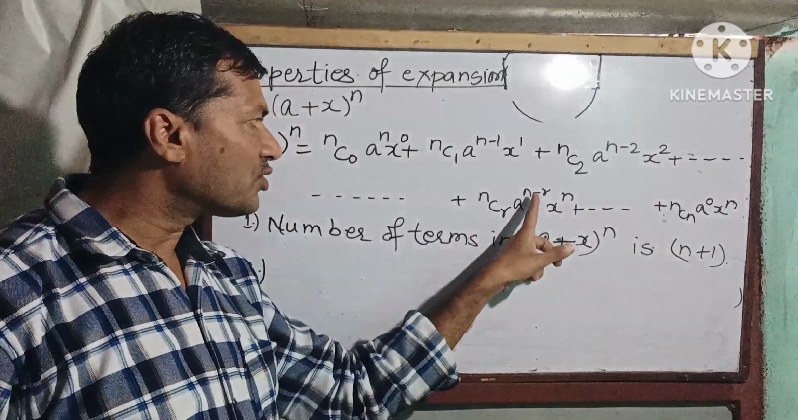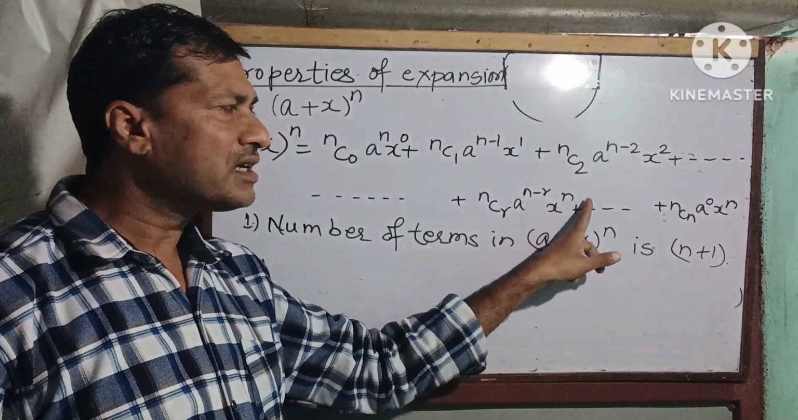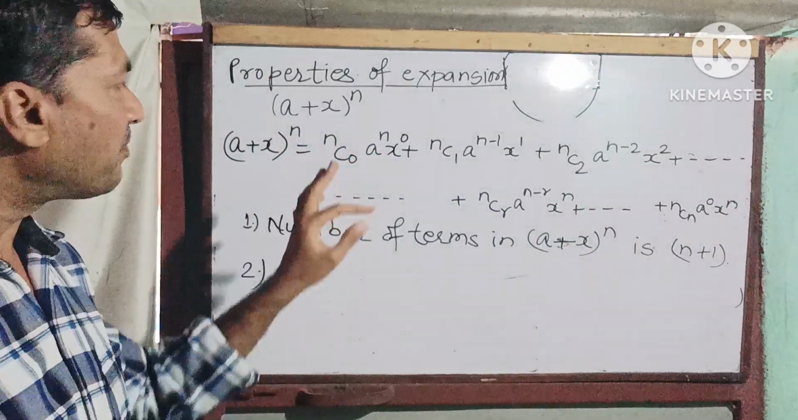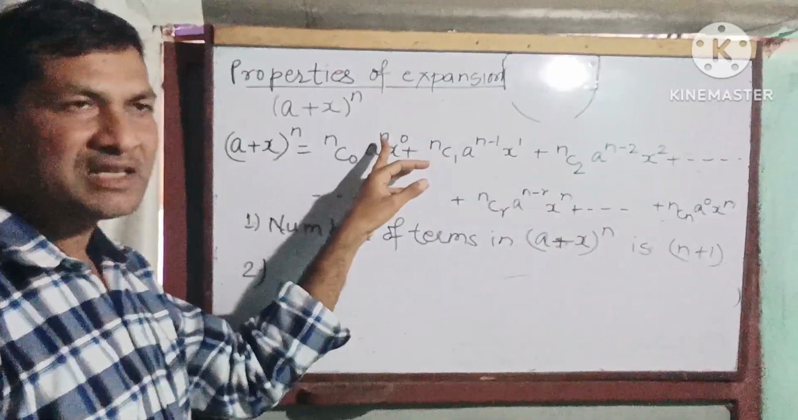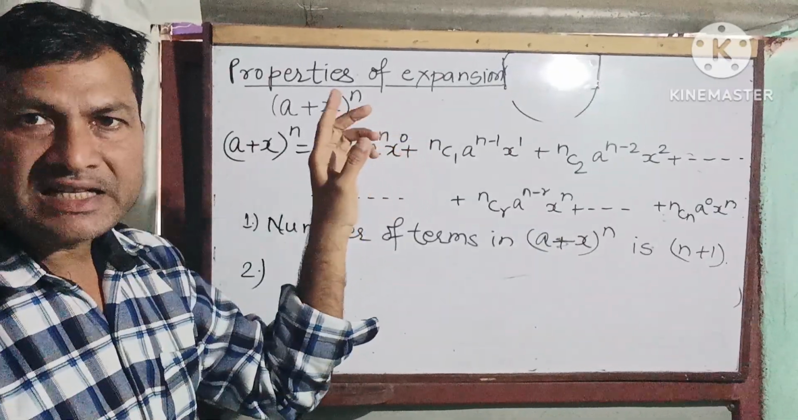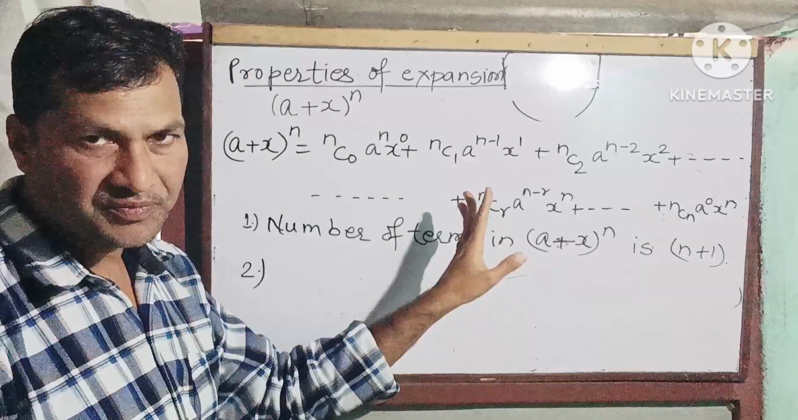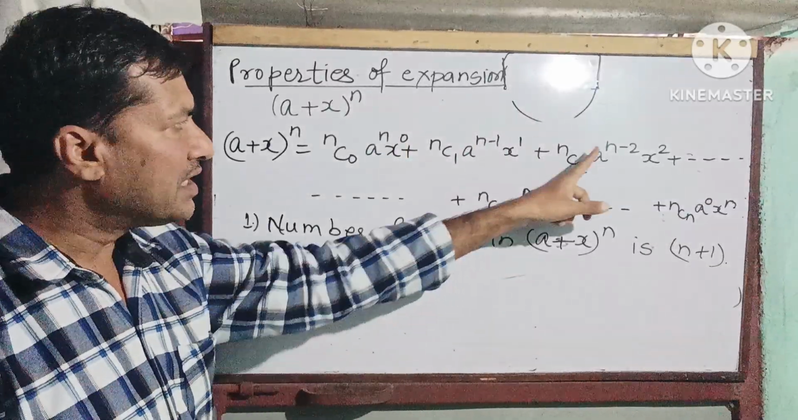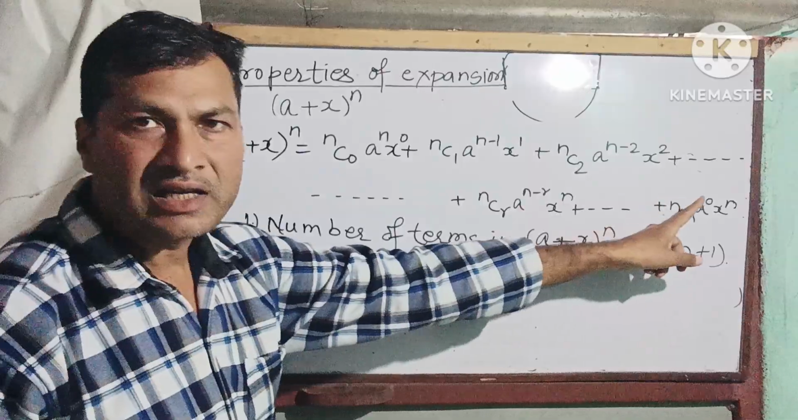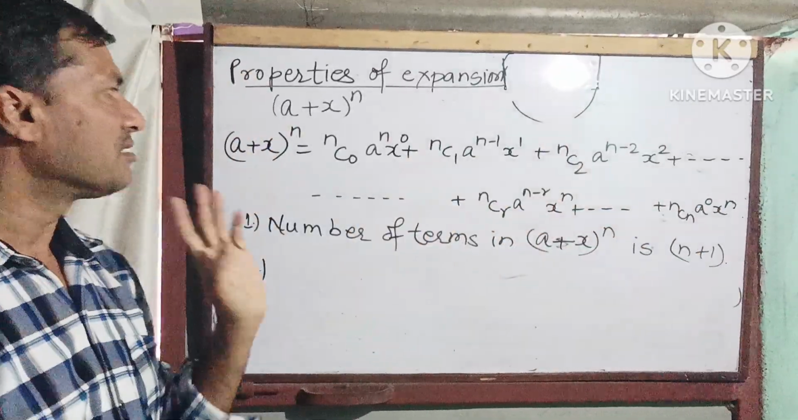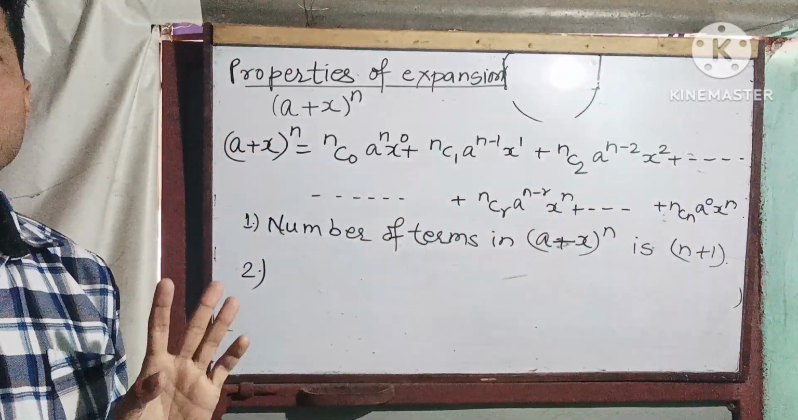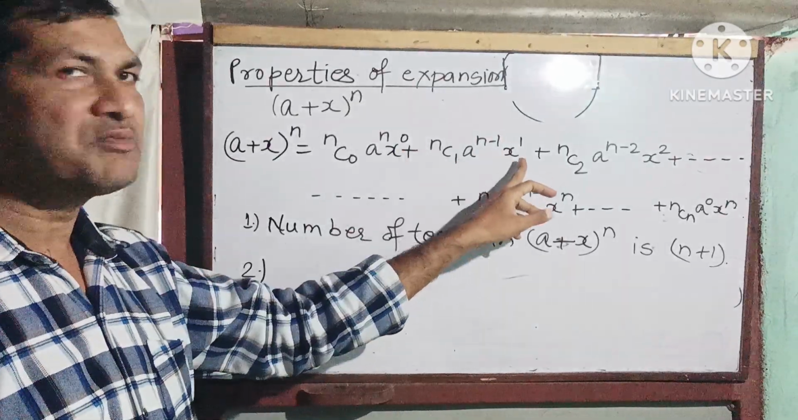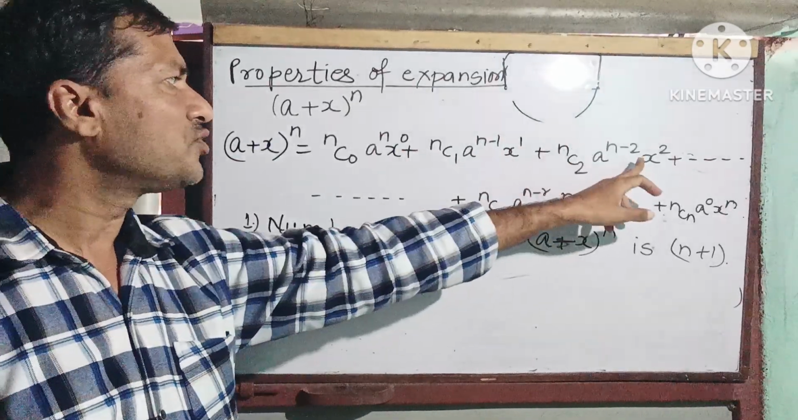In general, nCr a to the power n minus r, x to the power r. So simply we observe that the power of the first variable decreases by unity: n, then n minus 1, n minus 2, n minus r, and so on. In the second term, the power increases by 1: 0, then 1, then 2, and so on.